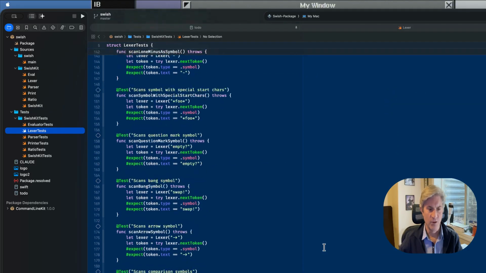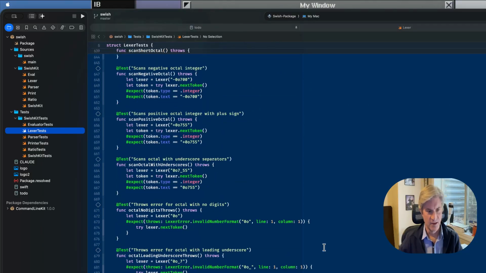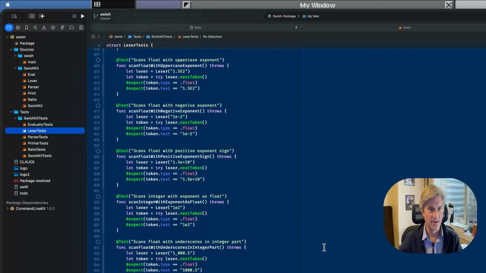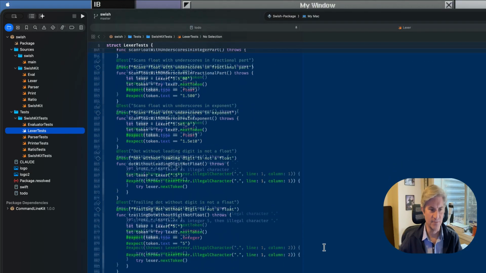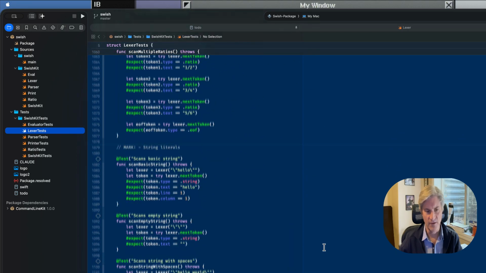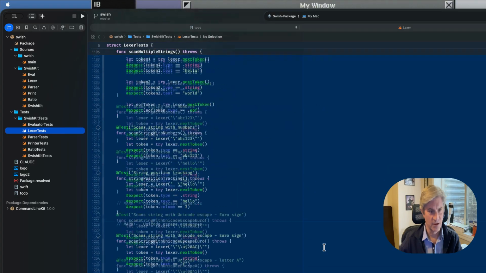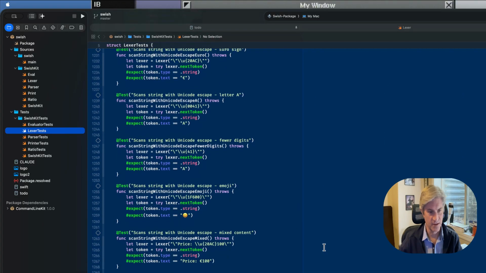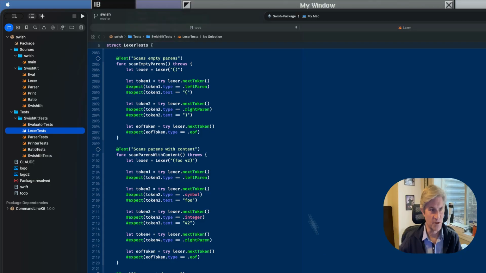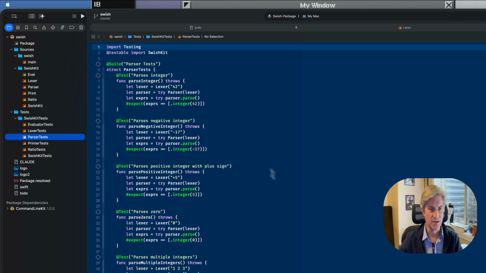And one thing I've heard is you have to be careful that it doesn't just modify the tests to make things pass, but so far it hasn't done that. So lots of tests for scanning and whatnot for the Lexer. I think the Lexer has the most amount of tests. And then we have the parser tests, where again we test how it parses certain things.